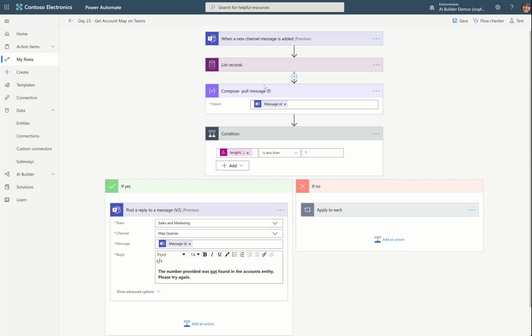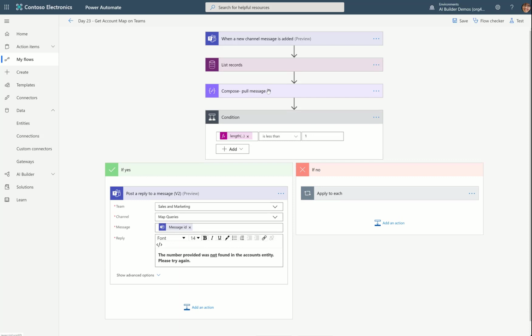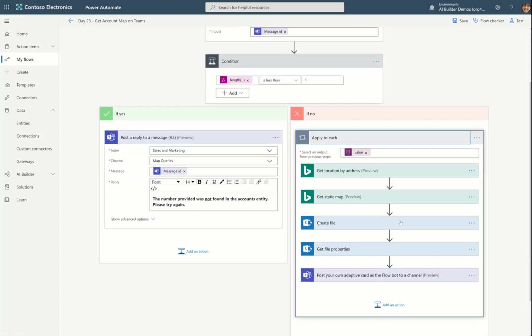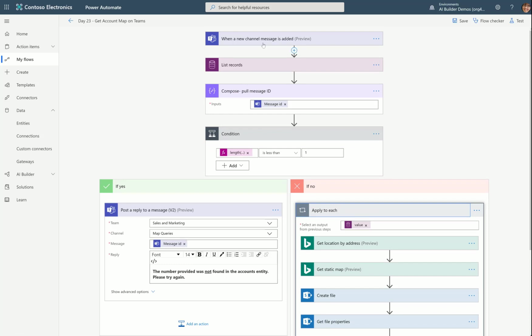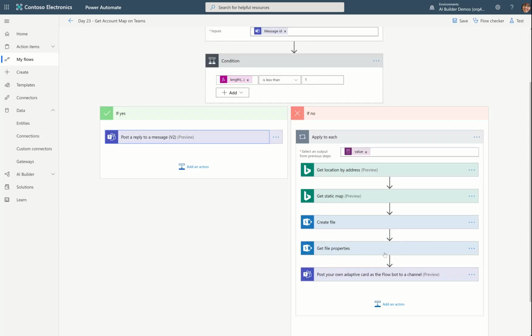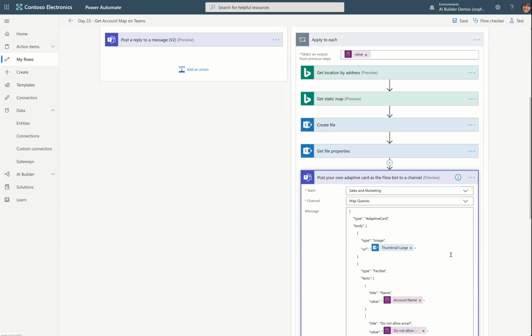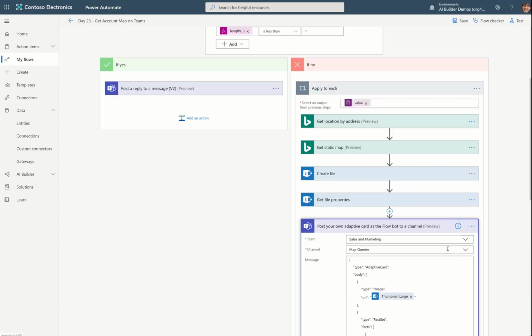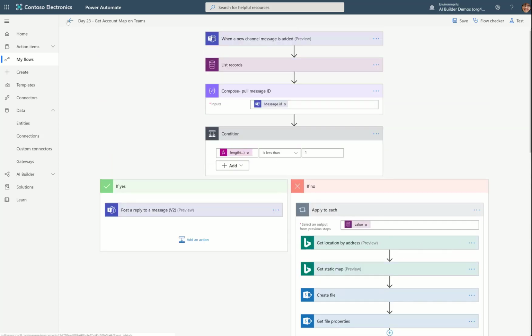And so this is what I did. I put it up here so that I could get that message ID later, because I don't know why, but with compose, it'll last my entire flow no matter what conditions I'm in, whereas the message ID seems to fade out the further down the flow I get. So this is just a workaround that I have. And yes, we're working on improving that experience. Remember also that anywhere else where you need the message ID, in this case, we're going to post the card separately. It's not going to be a response to the message, and that gives us the richness of the card. Okay, so those are a couple things I wanted to let you know.